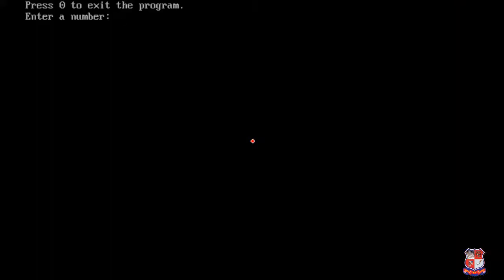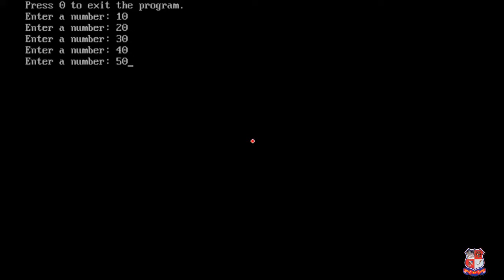Now it is giving output like this: "Press 0 to exit the program". It means whenever we want to exit our program we have to press 0, and until then we have to enter our numbers. For example, I am entering 10, 20, 30, 40 and 50.